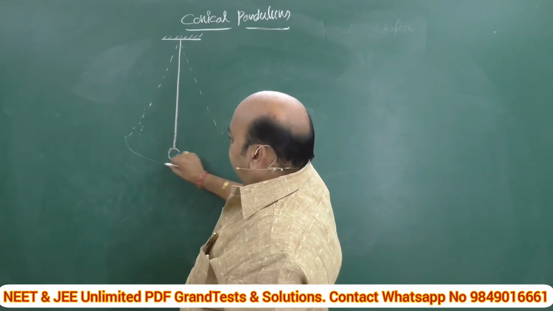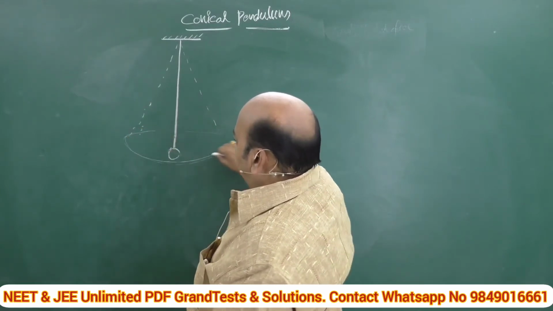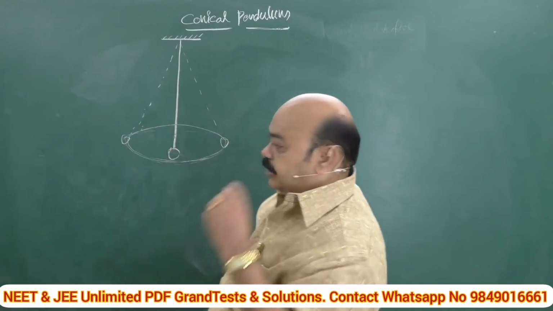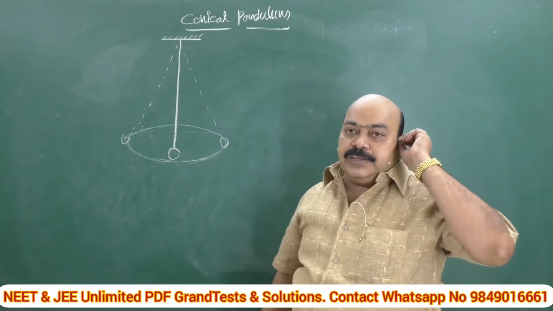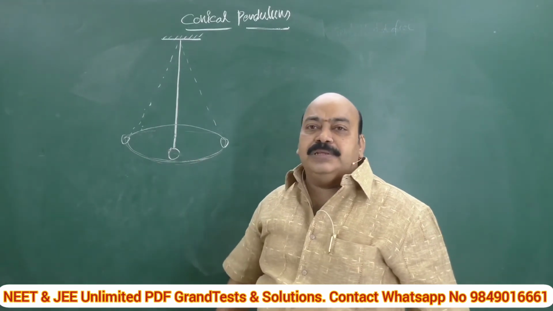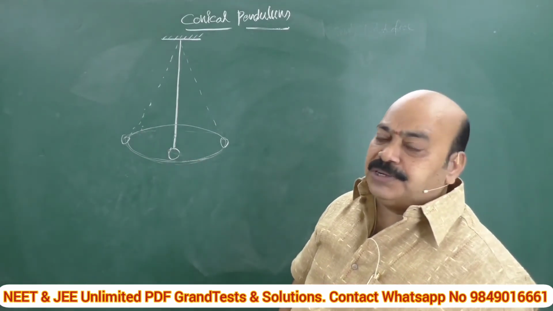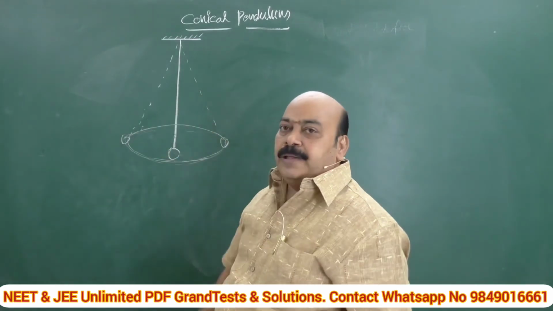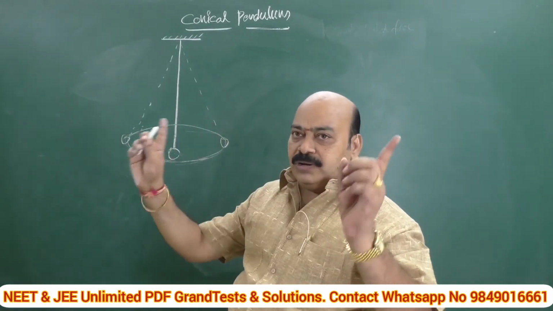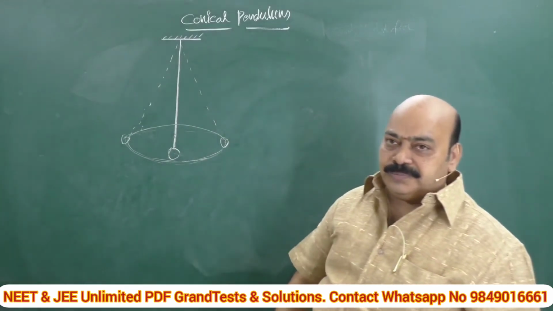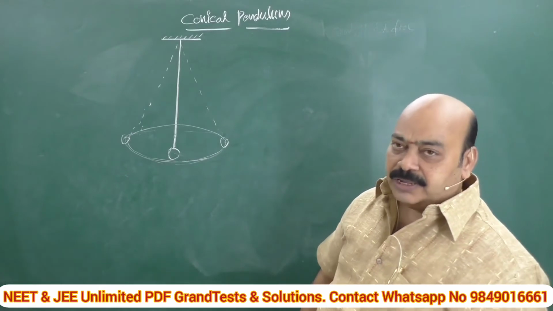Okay, that means it is rotating along a circular path like this. That's all. This is about the conical pendulum. In case of a simple pendulum, the to and fro time taken by the pendulum is considered as the time of oscillation. In this case, since it is rotating in the horizontal plane, the time taken to complete one circle is considered as the time period of this conical pendulum. Time period of a conical pendulum.